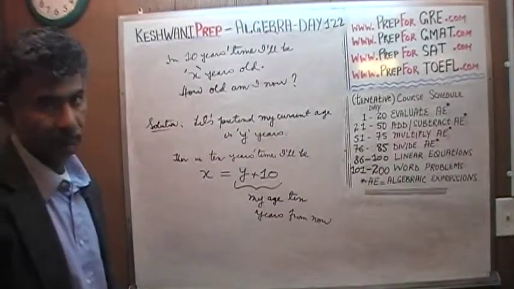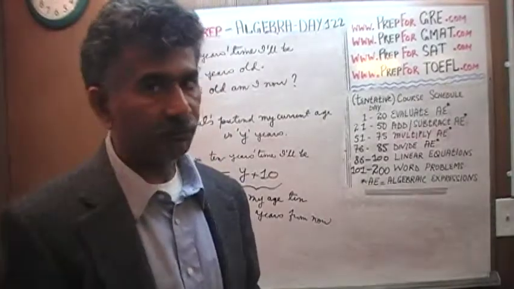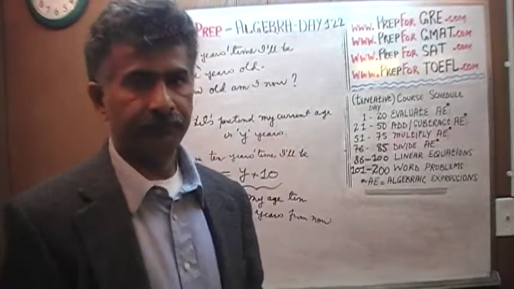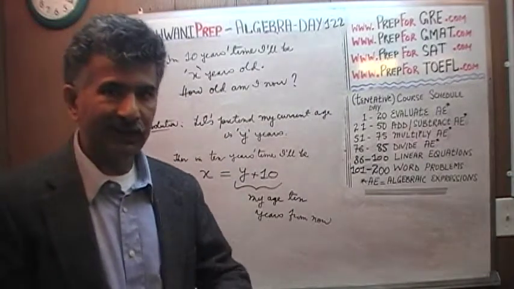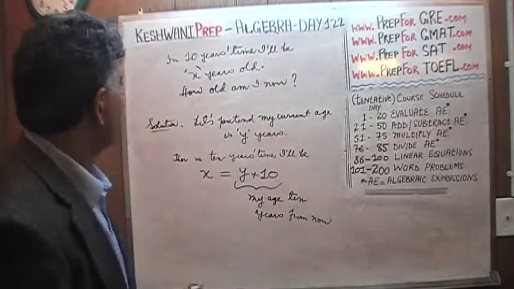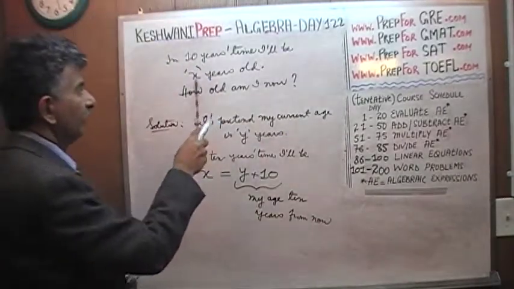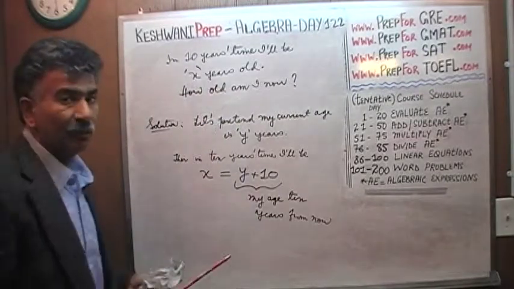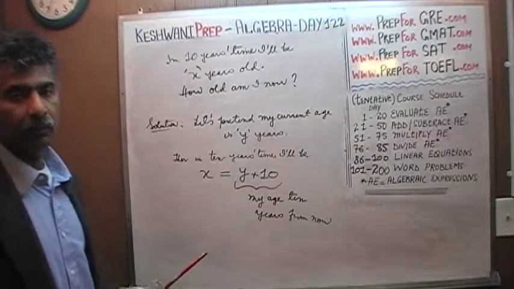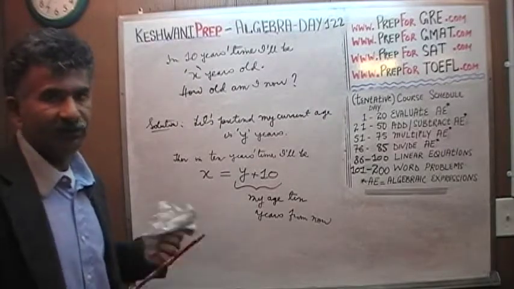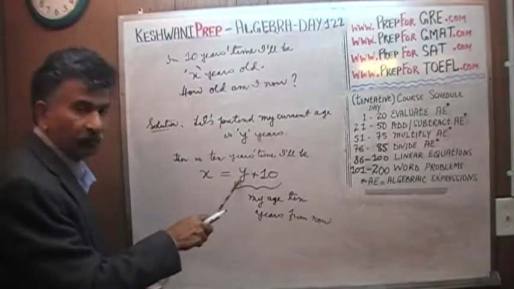What is the unknown here? Pay attention, listen carefully. Is the unknown X or Y? Whichever quantity the problem gives you is not the unknown. They're telling you that 10 years from now I'm going to be X years old. That is a known quantity. The question is, how old am I now? That's the unknown, which is what we're calling Y years. That's what we have to solve for.